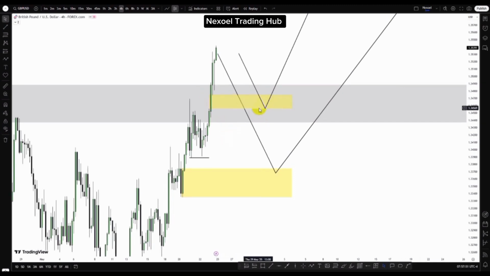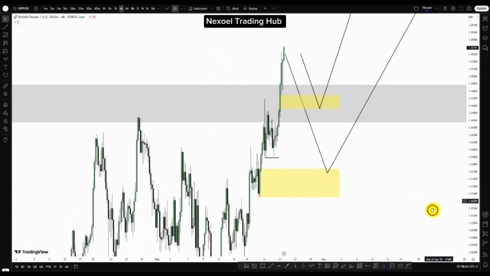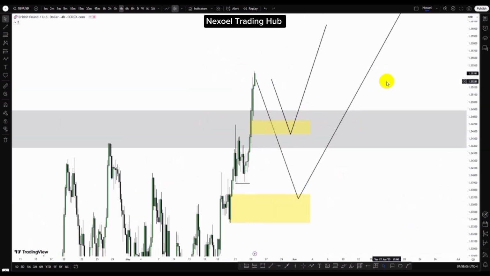If price gives a buy model in the 15-minute, 5-minute time frame, then we want to go bullish in the GBPUSD from this zone. But we could see the possibility that price may trade lower into this bullish order block, and we have that bullish movement of price to the upside.